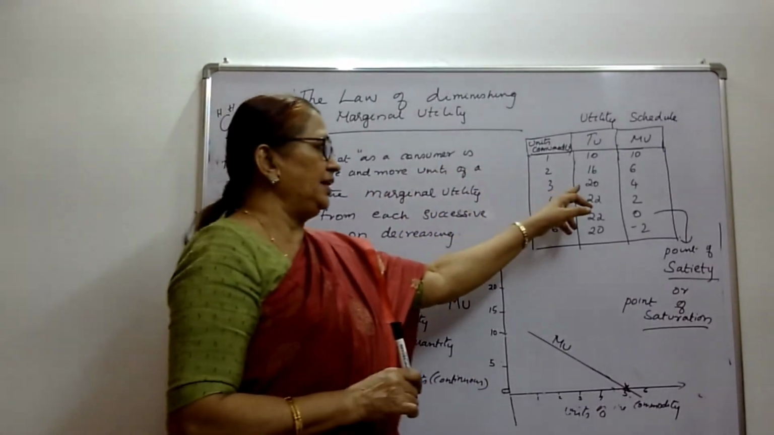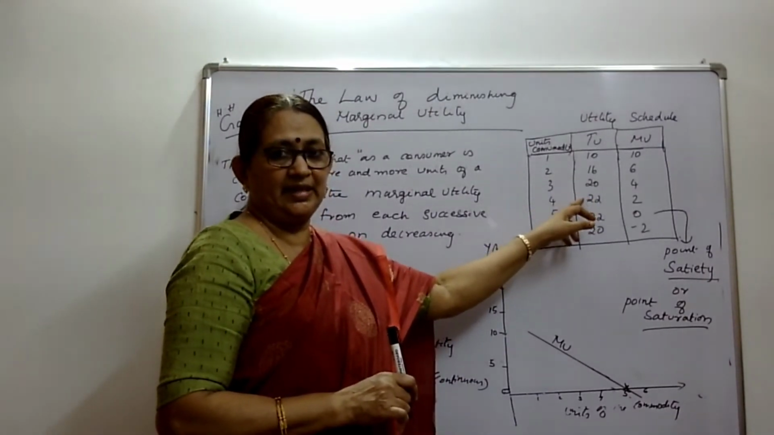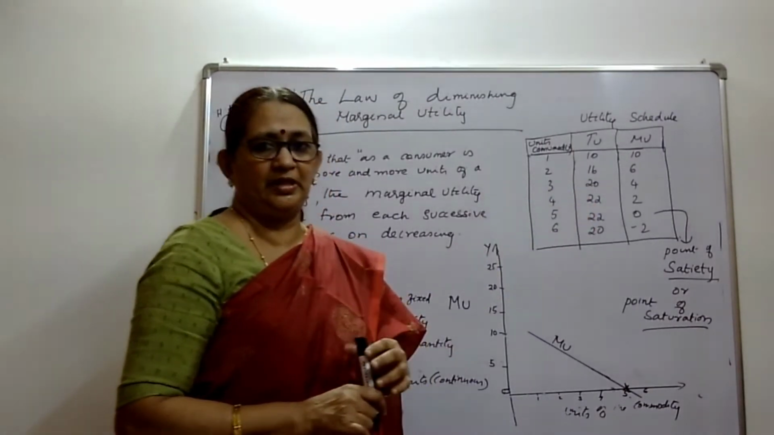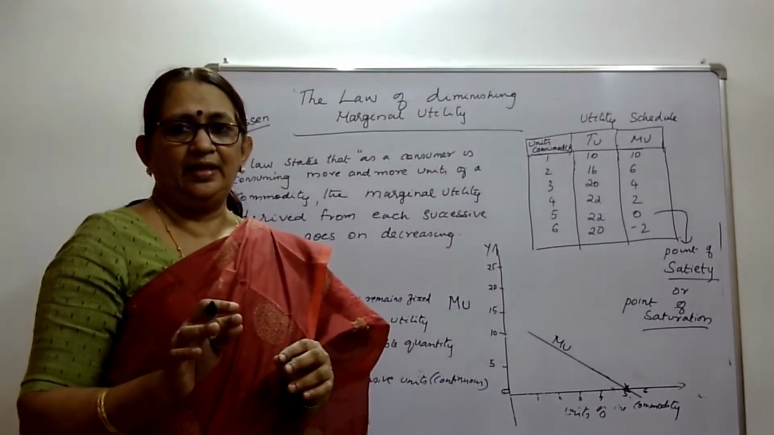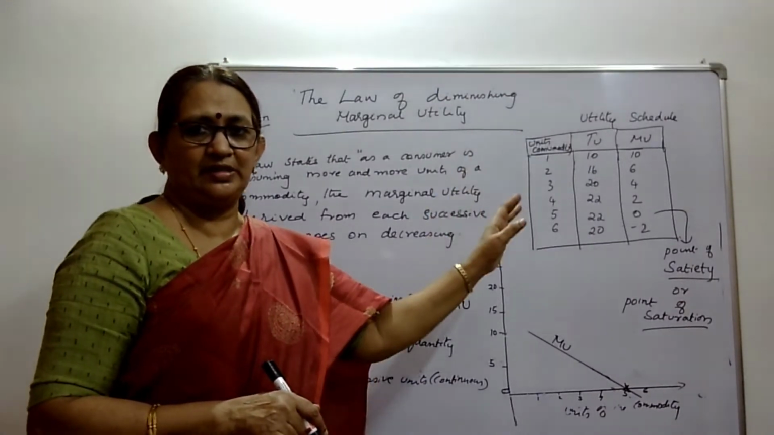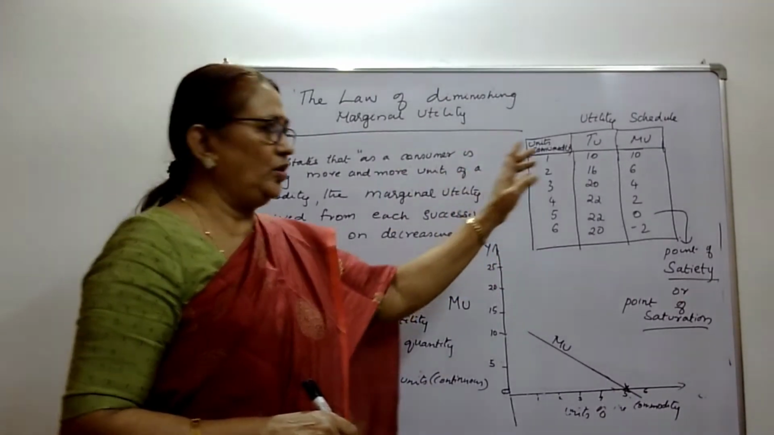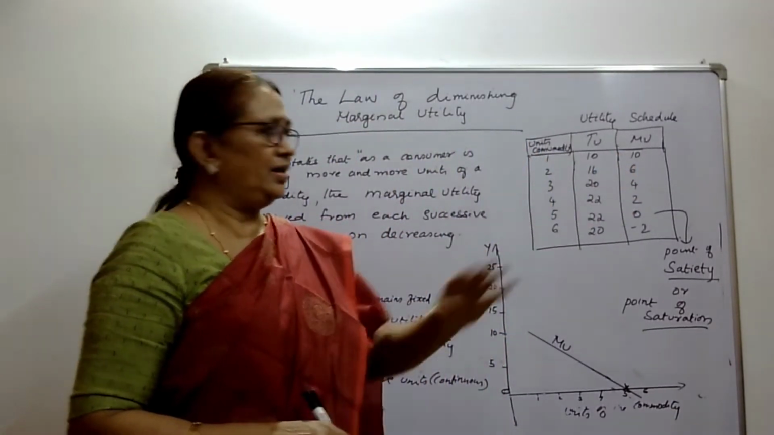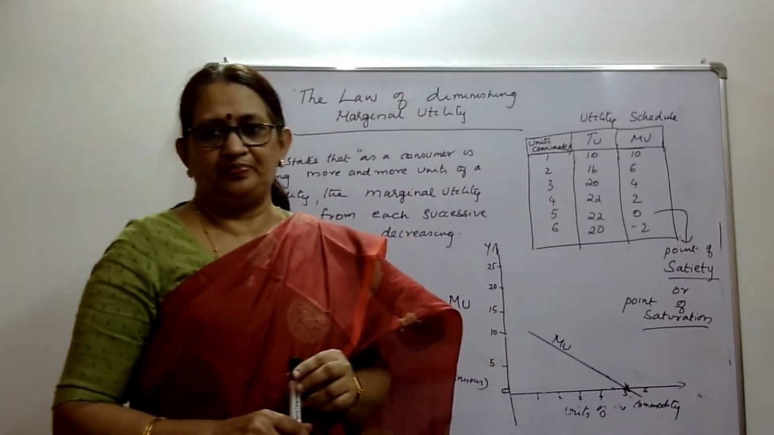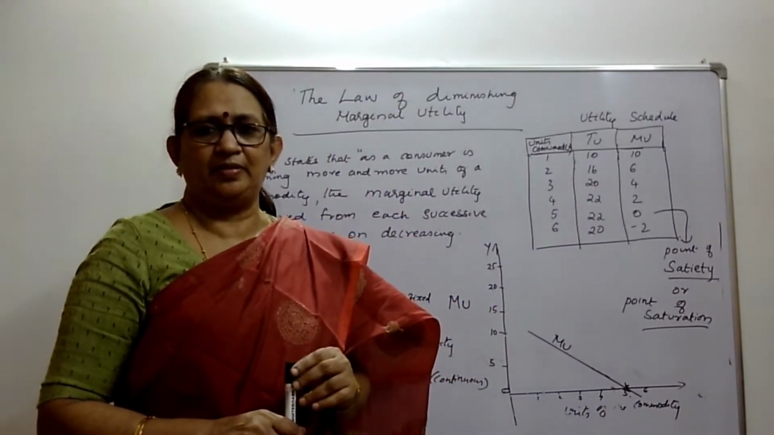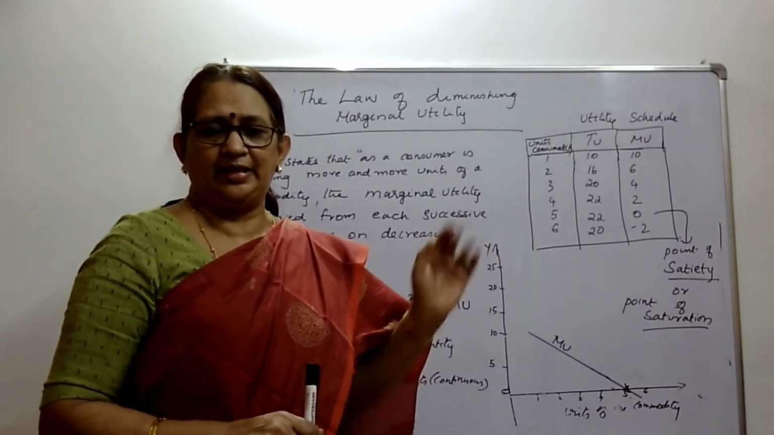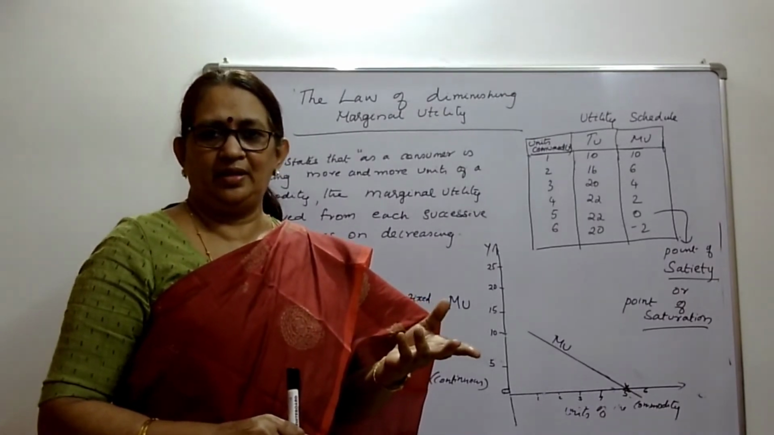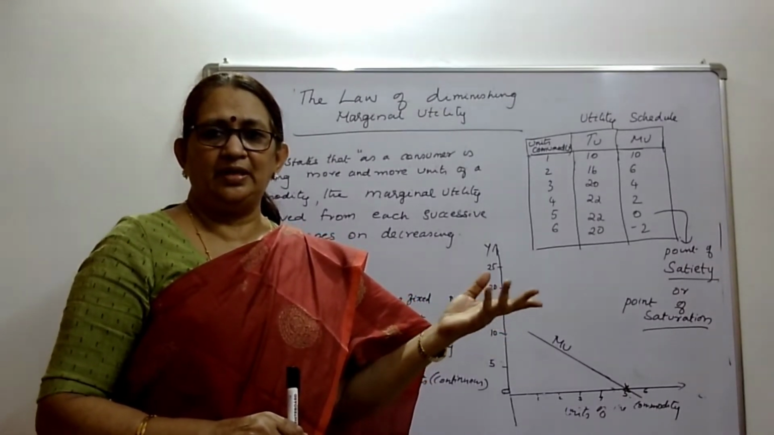So total utility first increases at a decreasing rate. It increases 10 to 16, 16 to 20, 20 to 22. It increases at a decreasing rate, then remains constant, maximum, then falls. While we take marginal utility exclusively, it falls at every stage but remains positive in the first stage, then becomes 0, then negative. A normal consumer won't consume beyond the point where marginal utility becomes 0.